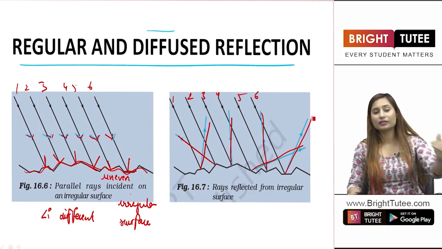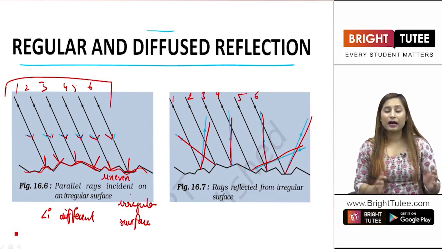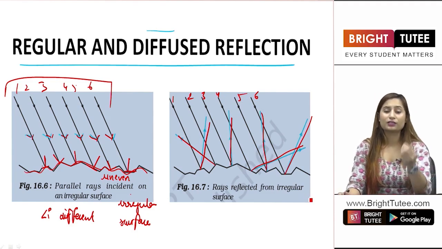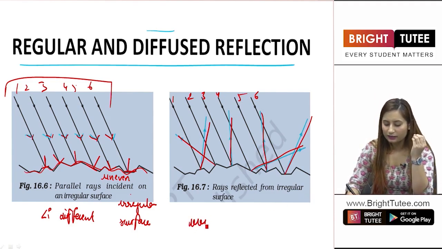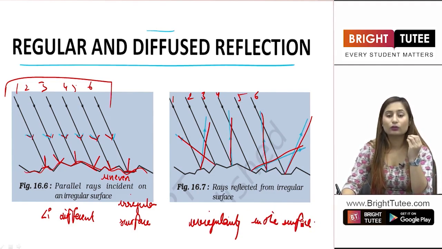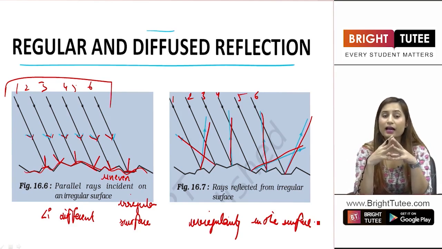They were coming from the same direction in a parallel manner. This was a beam of light, but after reflection they have scattered. They have gone into different directions. This is because of the irregularity on the surface. So, when there is some irregularity, the rays have different angles of incidence and different angles of reflection.